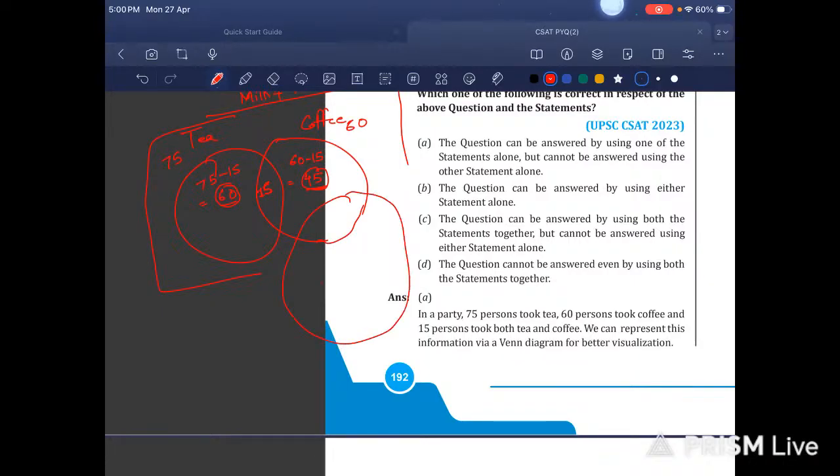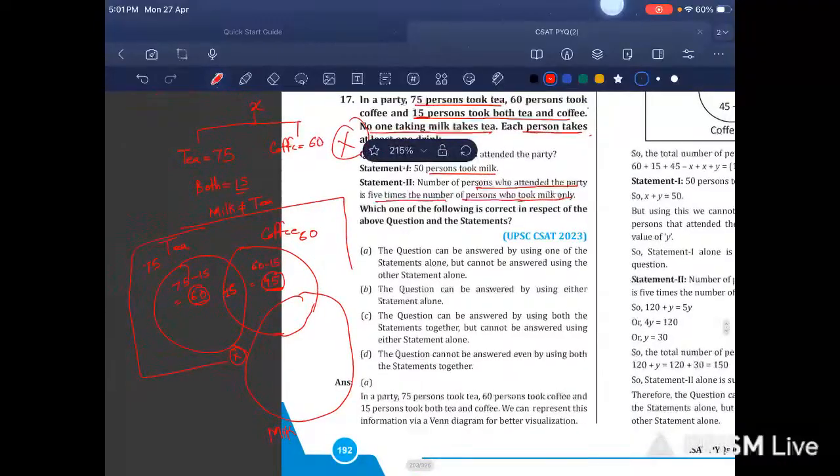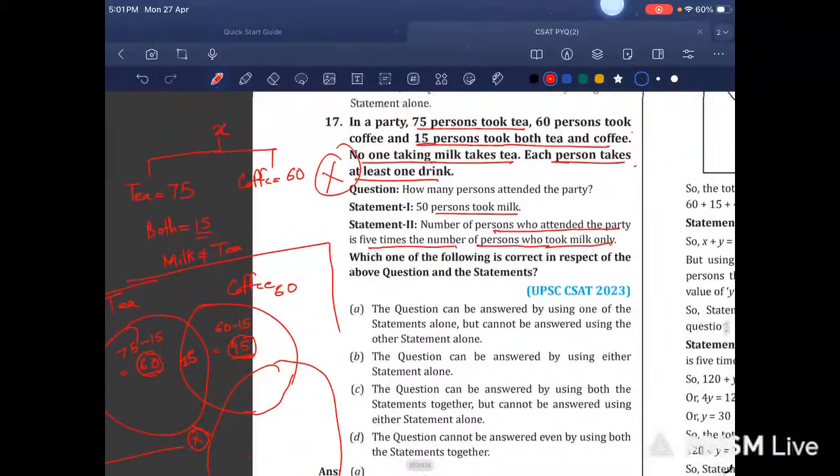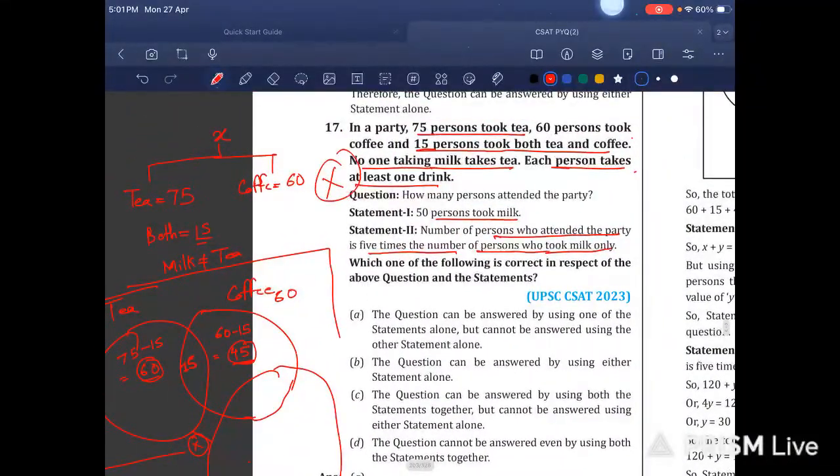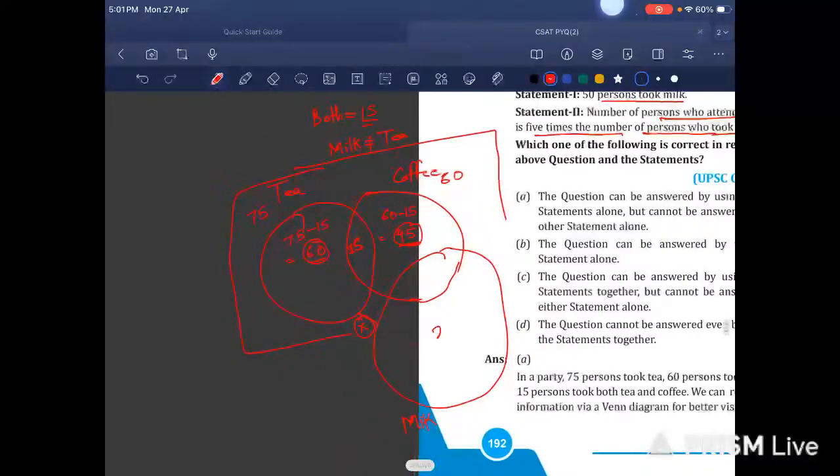Here they have added coffee. Here they have taken milk, and here it is a relation like this. The number of persons who attended, each person takes at least one drink. Here it is X.